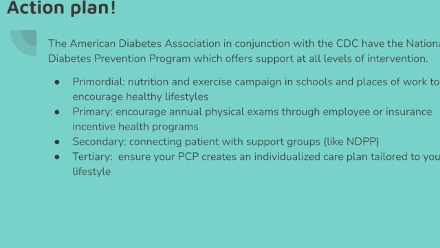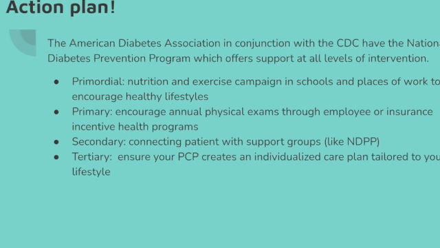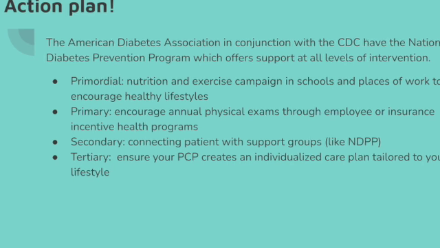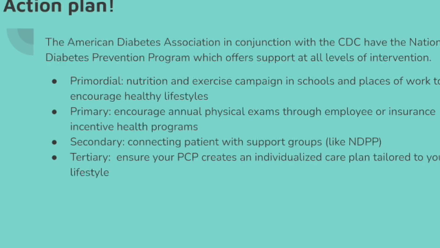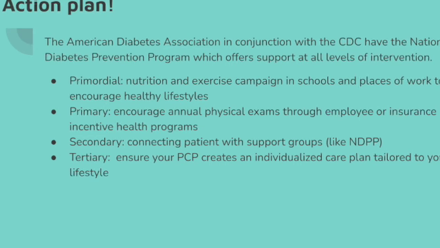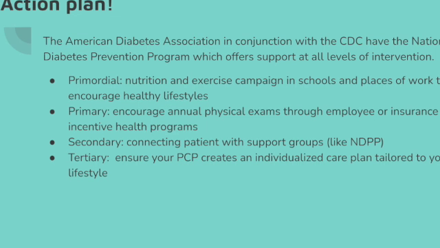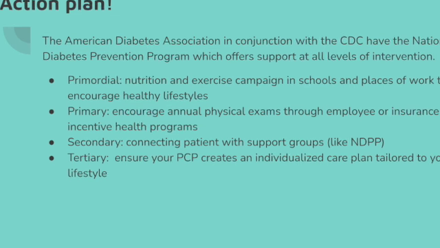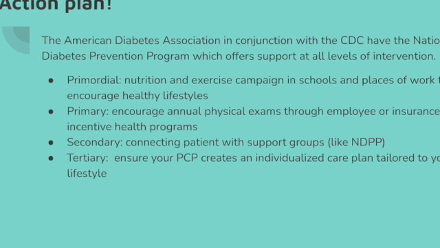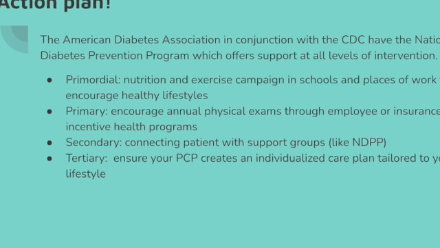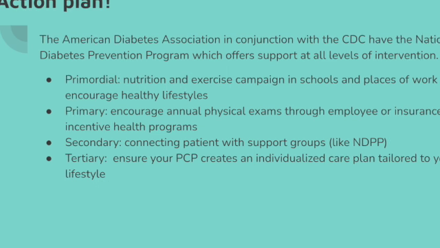At the primary level, this is where we can say to take advantage of employee or insurance program incentives to get your annual physical exam. This will help start the conversation about any risk factors someone may have toward becoming diabetic. At the secondary level, this is where we could connect a patient with support groups, such as the National Diabetes Prevention Program, so that people can stay in touch with others to help encourage them to stay at a healthy lifestyle.